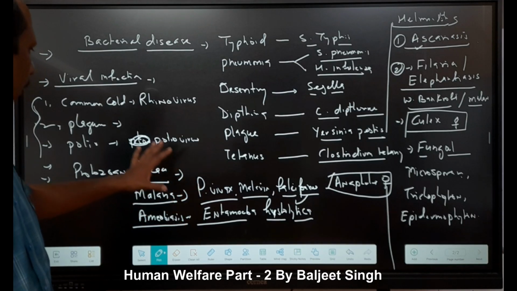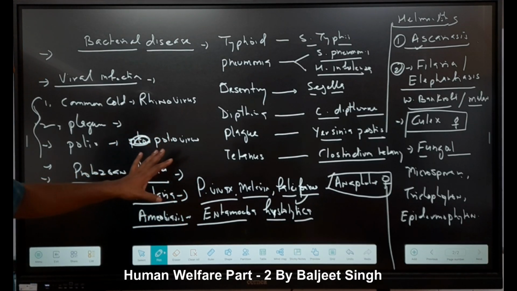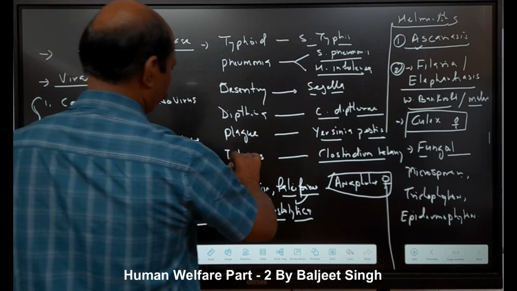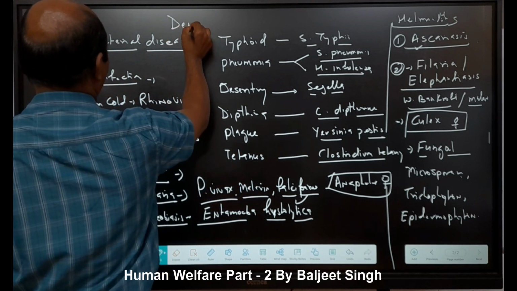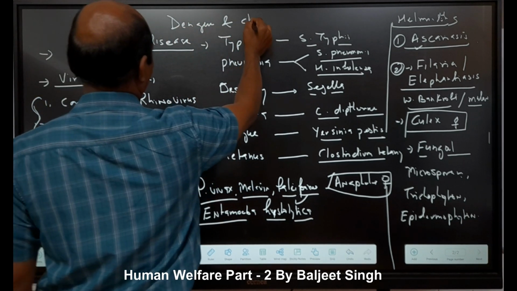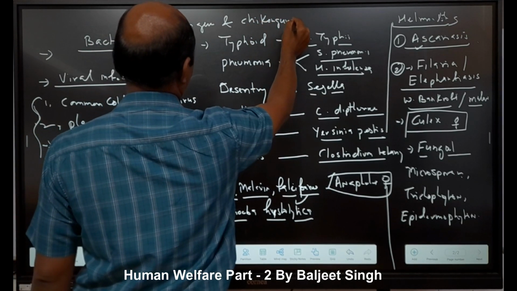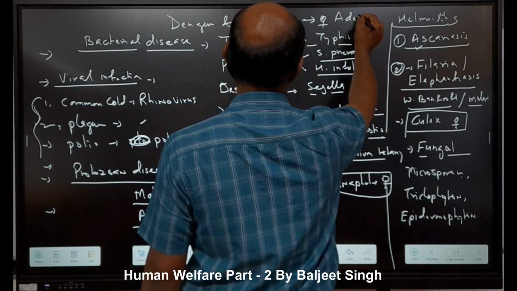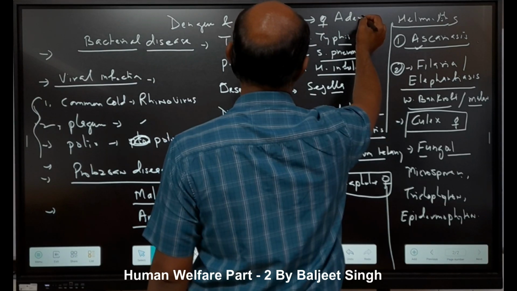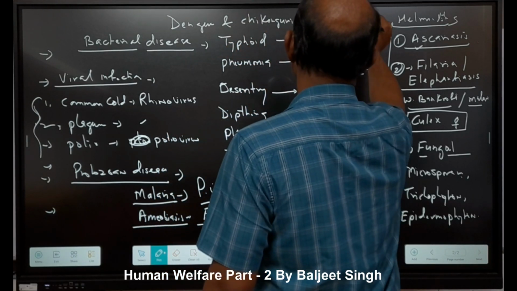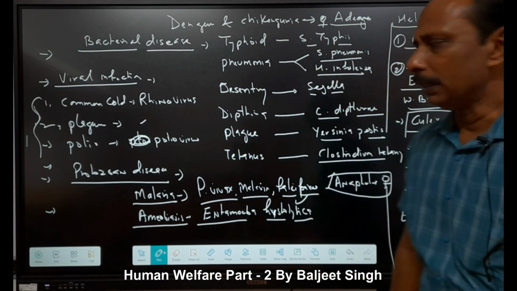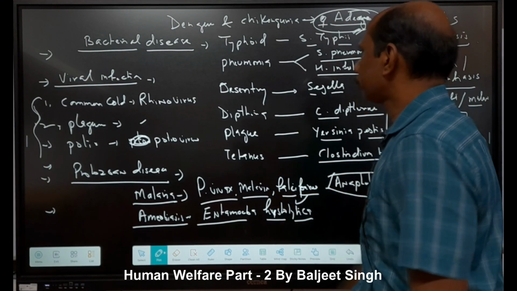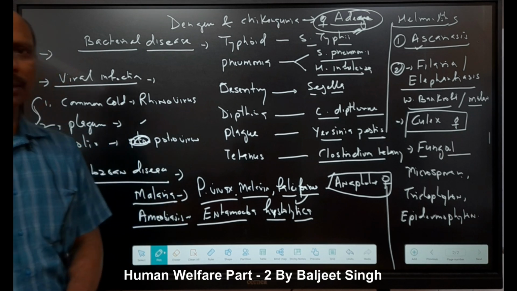Two other diseases are also given, which I think I have not written here. Sorry, dengue and chikungunya. They spread through the female Aedes mosquito, right? This is the vector. Chikungunya is caused by the chik-V virus.